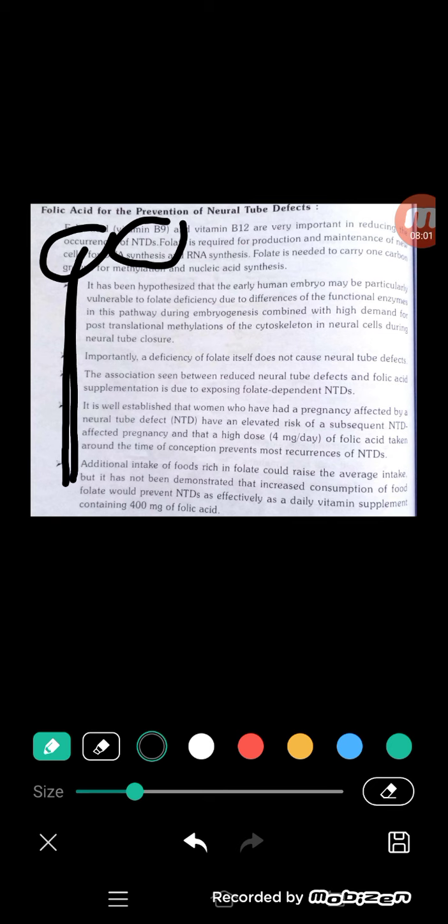What is the importance of these vitamins? Simply, they maintain new cell formation, RNA formation and nucleic acid formation, and if any defects are present in the baby, they are also treated with folic acid. That is the importance of folic acid. Here the doses are also mentioned: how much dose is needed for the treatment of the disease. That is the doses and importance of folic acid.